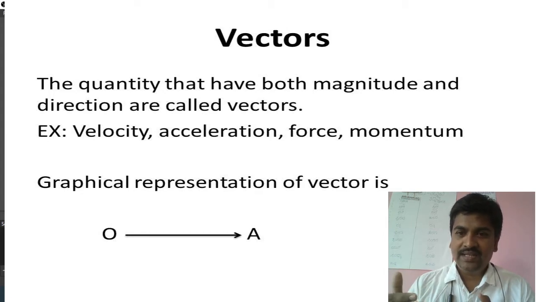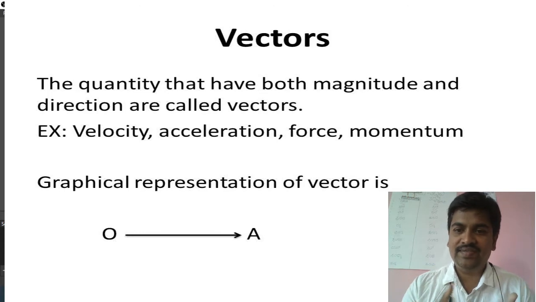Length. Suppose you take a table and measure its length, and the length of the table comes out to be 1.5 meter. So what does the length mean? It's 1.5 meter, no direction at all. So the magnitude is 1.5 meter. That is a scalar quantity, a quantity which has only magnitude but no direction. There is another quantity which is called vectors. This is the focus of the first session.